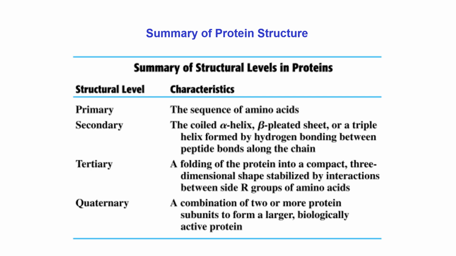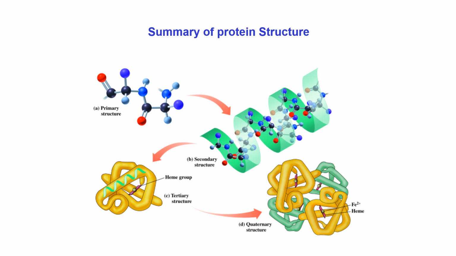Tertiary structure tells us about the compact 3-dimensional shape of the total polypeptide chain, and the shape is stabilized by interaction between the side chains of the amino acids. And quaternary structure occurs when 2 or more protein subunits combine to form a larger biologically active protein. Here we can see the 4 types of structure of protein.